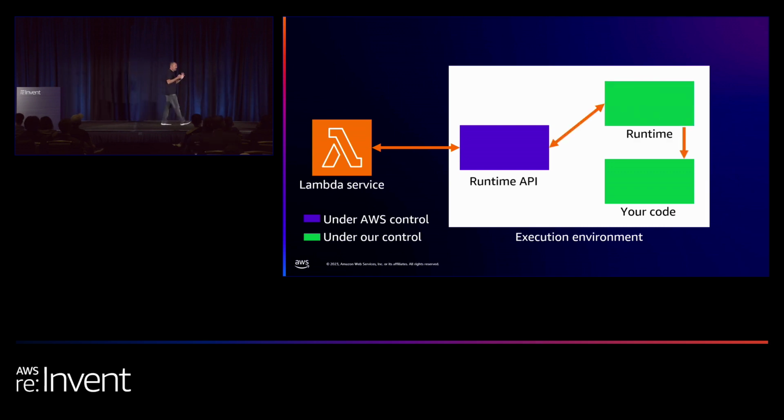The runtime is doing something very simple. It understands the language of the runtime API and translates it to your code. And on the other way around, it understands what your code is doing and translates it to the runtime API. For example, you have an invocation. The runtime knows how to translate the invocation details to an event that your Python code understands, a real Python dictionary. And on the other side, you have a Python exception. The runtime knows how to translate the Python exception into something that the runtime API understands, an error.